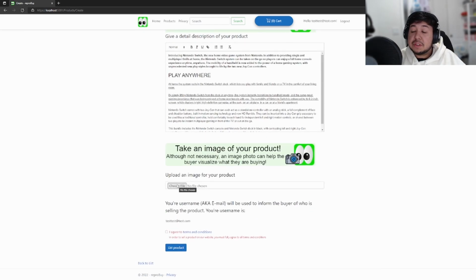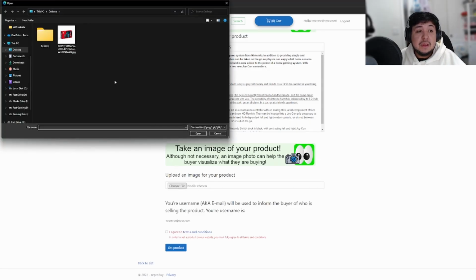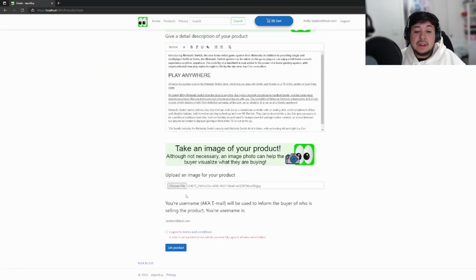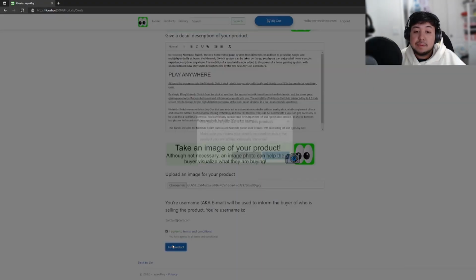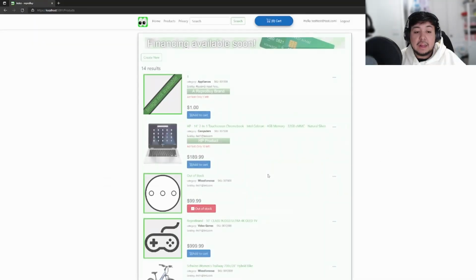And then it says take an image of your product. This will be the product picture. You don't have to have it, it's not required, but of course it will make the product look better. So if I upload it, it is now saved. And then it says we can't legally sell this product because I haven't agreed to terms and conditions. So I'm going to press the checkbox. I can now sell the product.